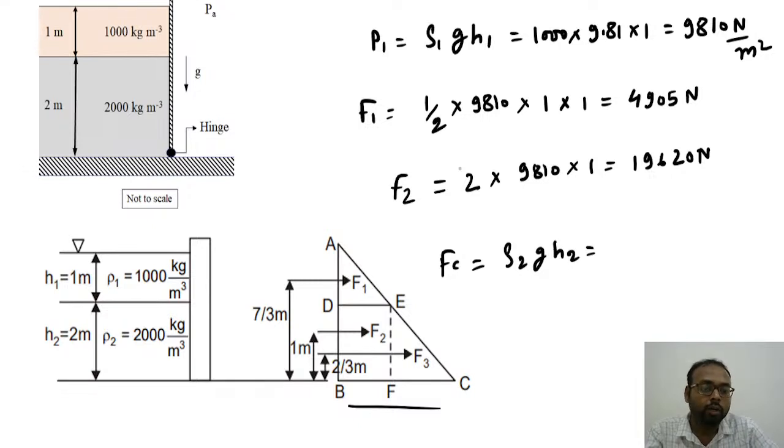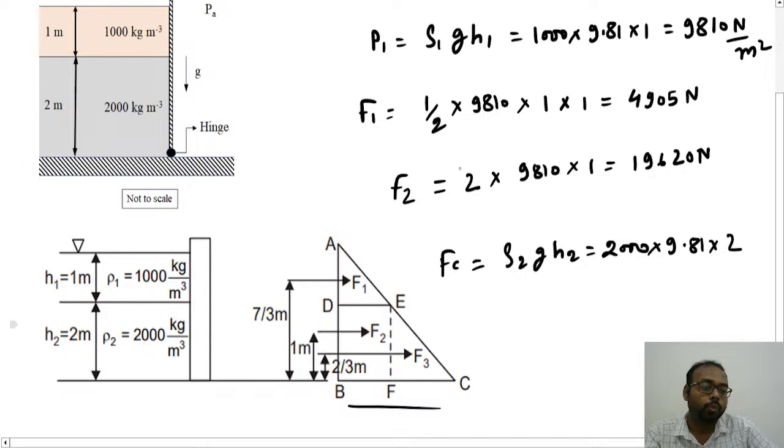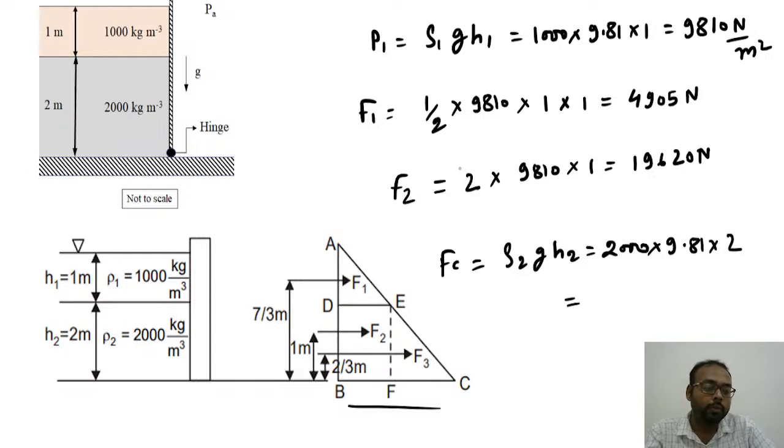Rho 2 will be 2000 into 9.81 into 2. So this value is coming out to be 39240.